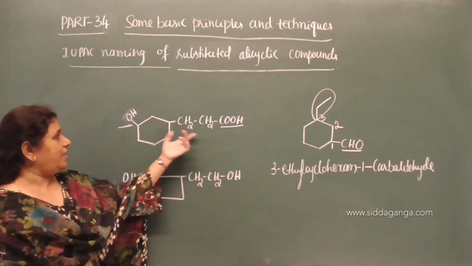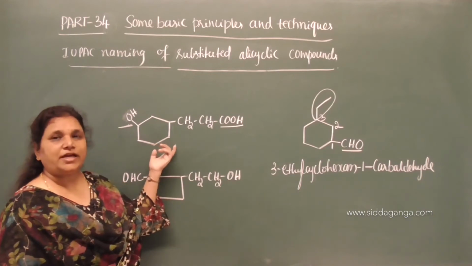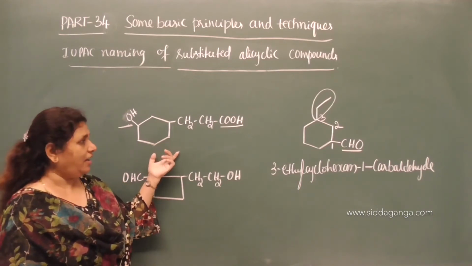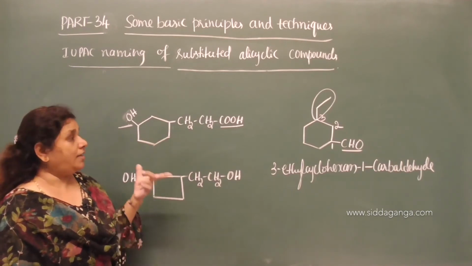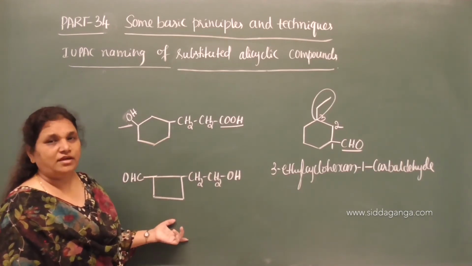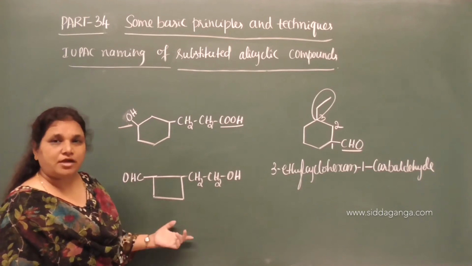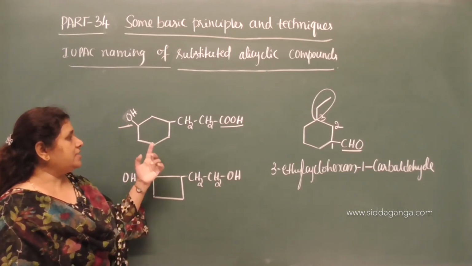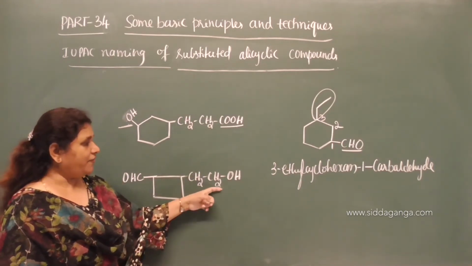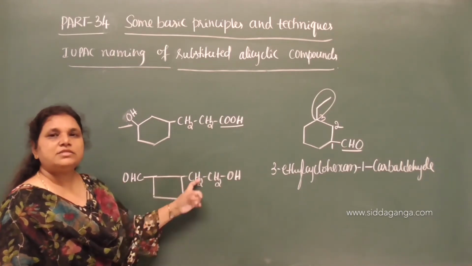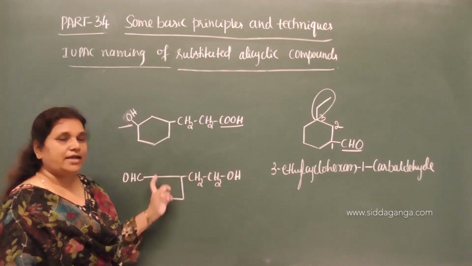If the side chain and the alicyclic ring both contain functional groups, then on the basis of order of priority we have to name such compounds either as a substituted aliphatic compound or an aliphatic substituted alicyclic compound.